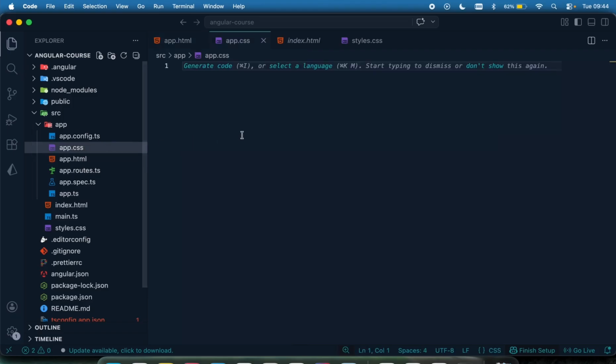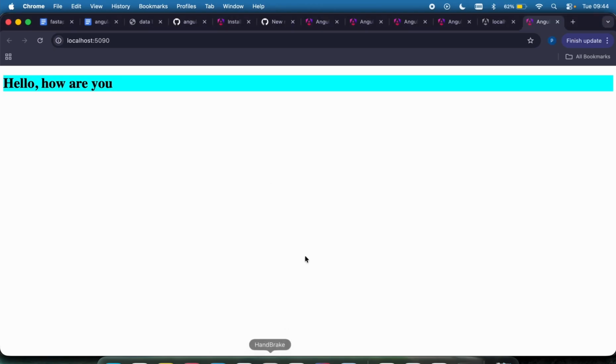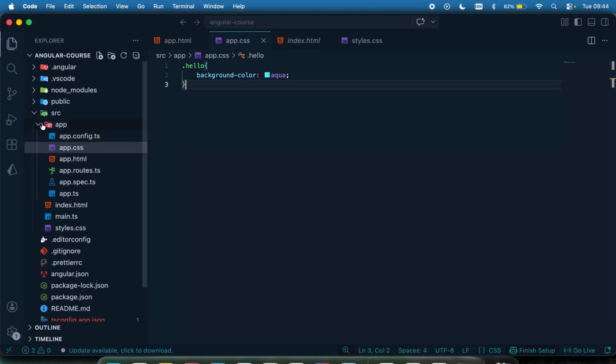And let me just come back to my app.css and have this up right here, and then it's been displayed. Okay. So in the coming lecture, I'm going to show you how to create different components and how to register the routes. We're going to start by having the home page, and we're going to look at directives, different things, just the basic, the core functionality of Angular. By the time we are done with that, you should be able to understand Angular and do whatever you want to do. So I'm going to see you in the next lecture.